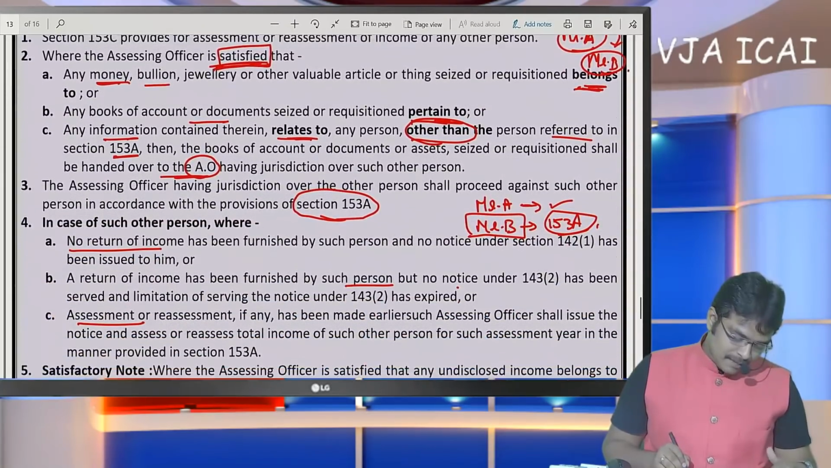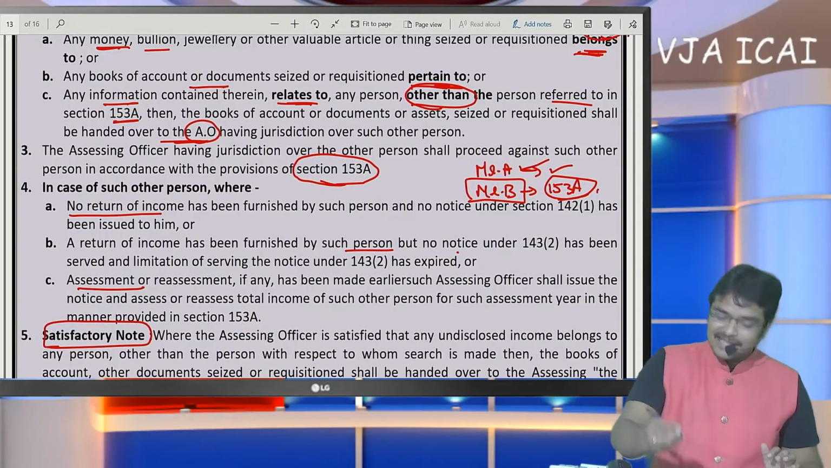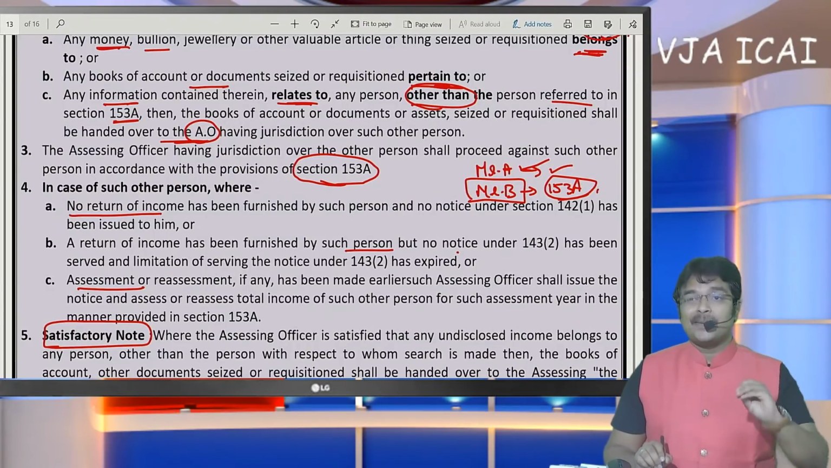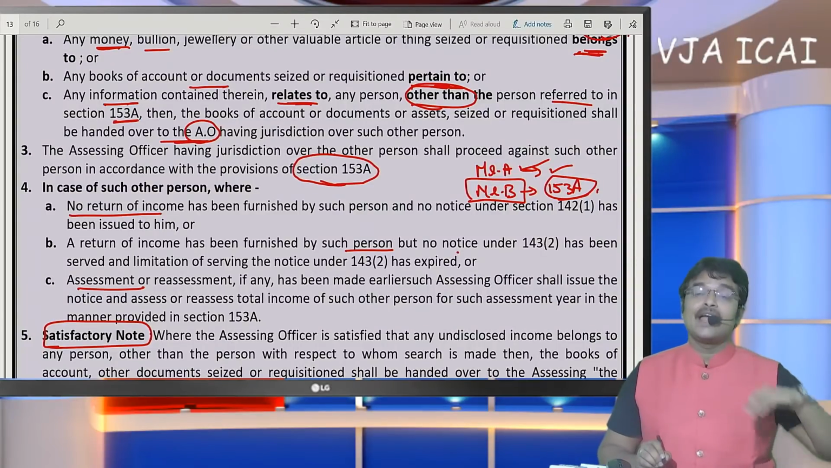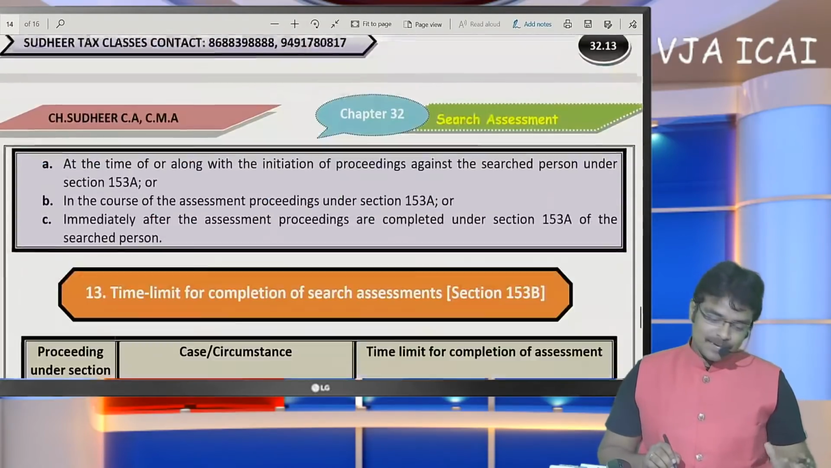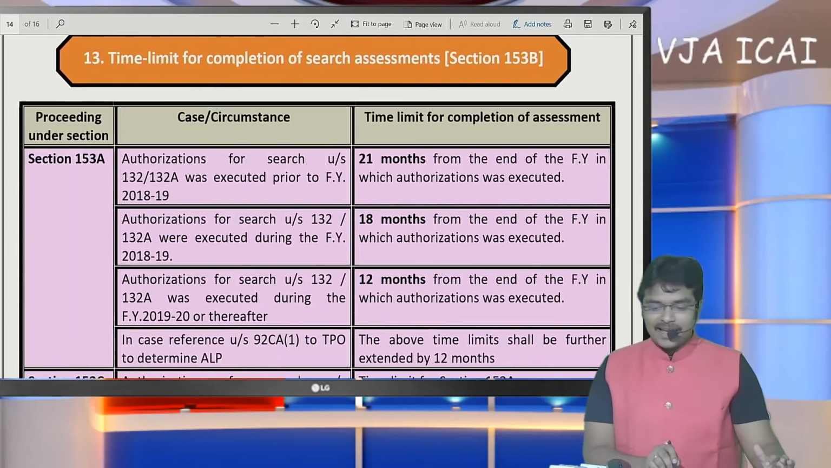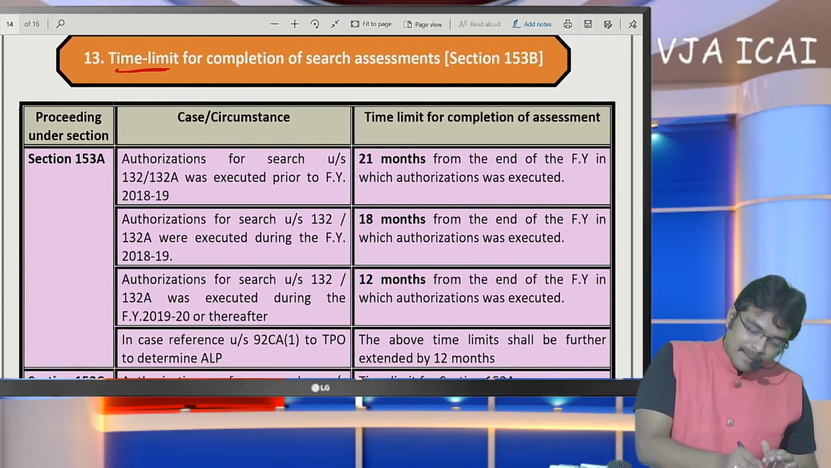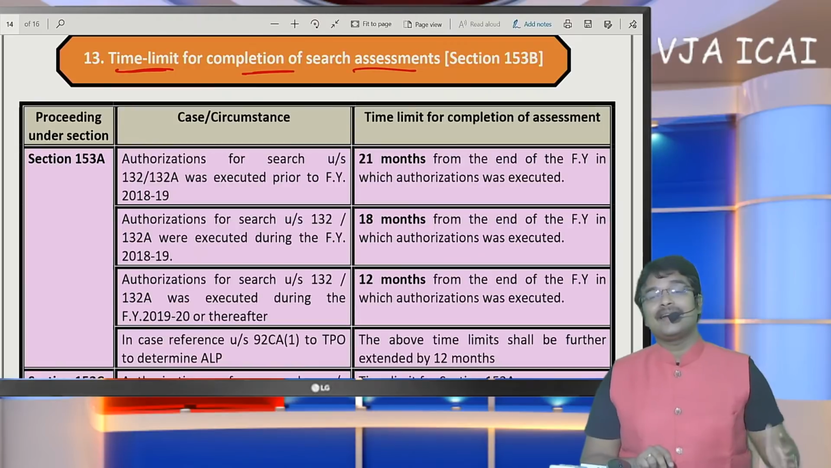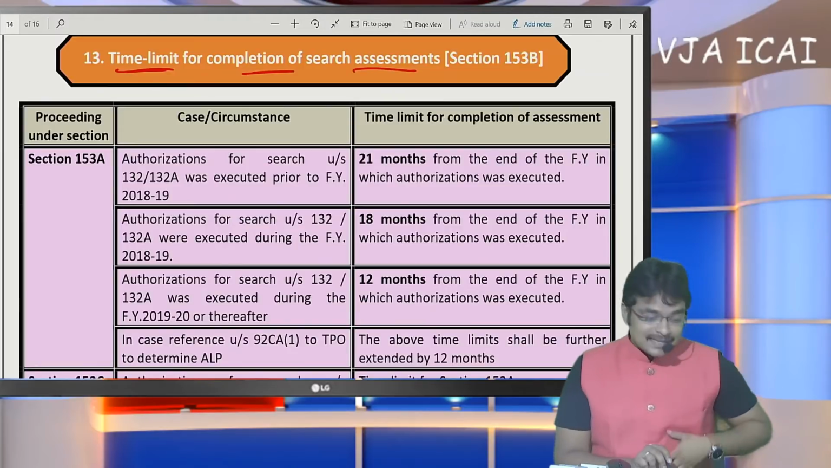But for this purpose, the thing to be remembered here is the satisfactory note. If Mr. A's assessing officer prepares a satisfactory note in writing, then only will this document be handed over to Mr. B's assessing officer. Now Mr. B's assessing officer can begin section 153A on him. That means Mr. B is also required to file for the past 6 assessment years, is the conclusion. And now we are in the last phase, regarding time limit for completion of the search assessment. Last time we discussed the time limit for completing income escaping assessment. Now we are going to discuss the time limit for completing the search assessment.